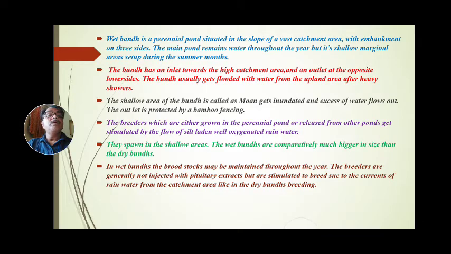The main pond remains with water throughout the year, but its shallow marginal areas are set up during the summer months. In these summer months, shallow water areas are set up, and in these areas fishes spawn and breed. The bandh has an inlet toward the high catchment area and an outlet at the opposite lower side.